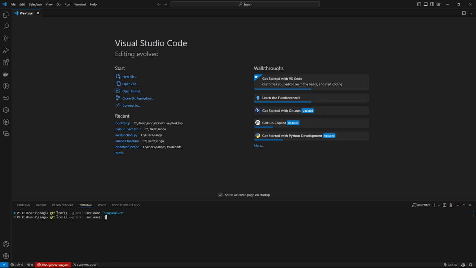After that, put in your email address that you use to sign up with GitHub.